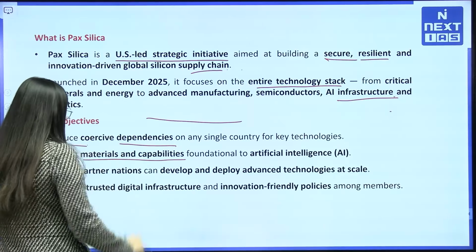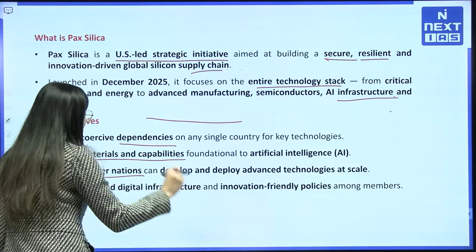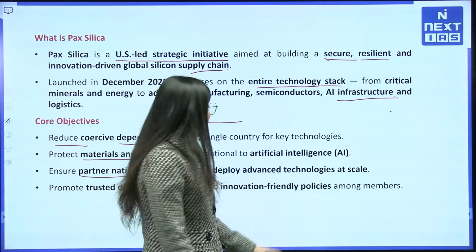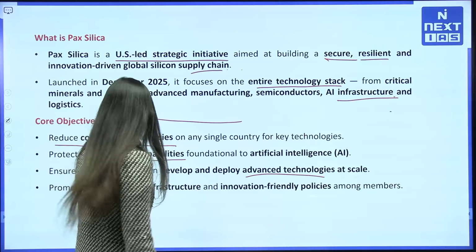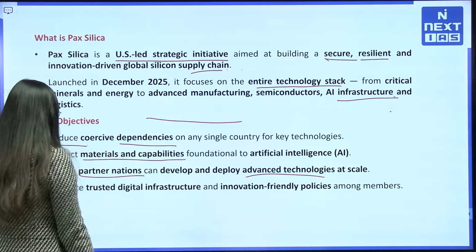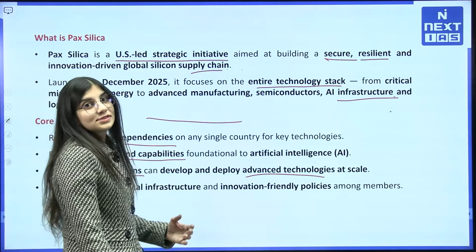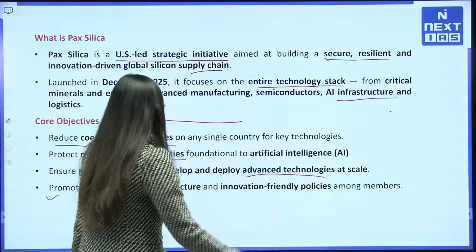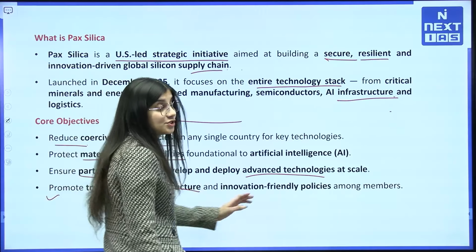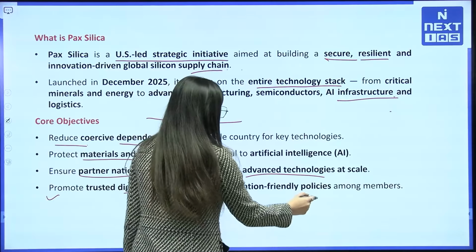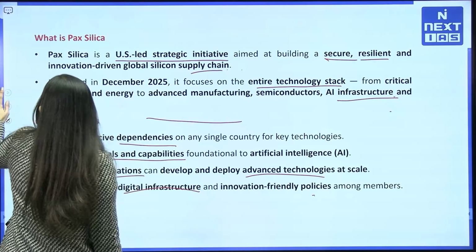And it also ensures partner nations can develop and deploy advanced technologies. The last point is also very important. It also promotes trust, trusted digital infrastructure and innovation friendly policies among all the countries.